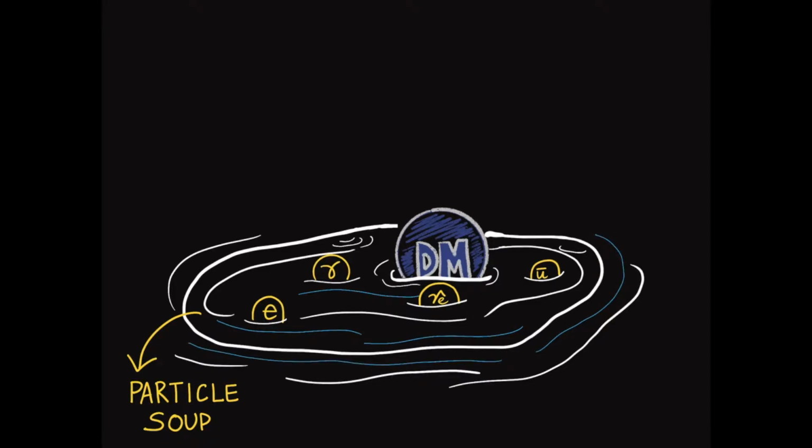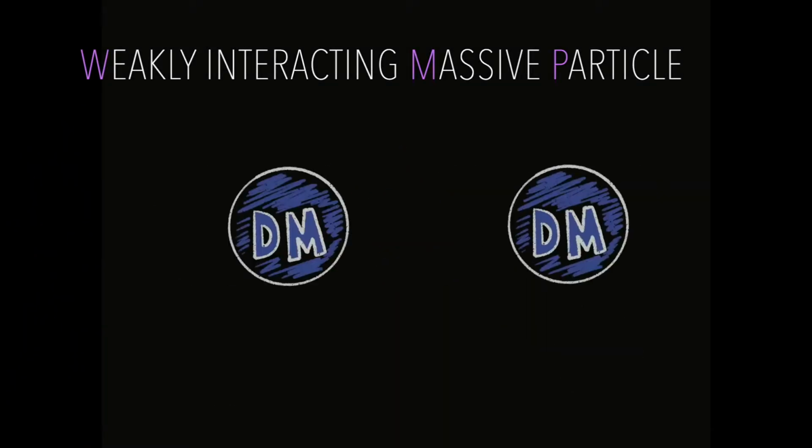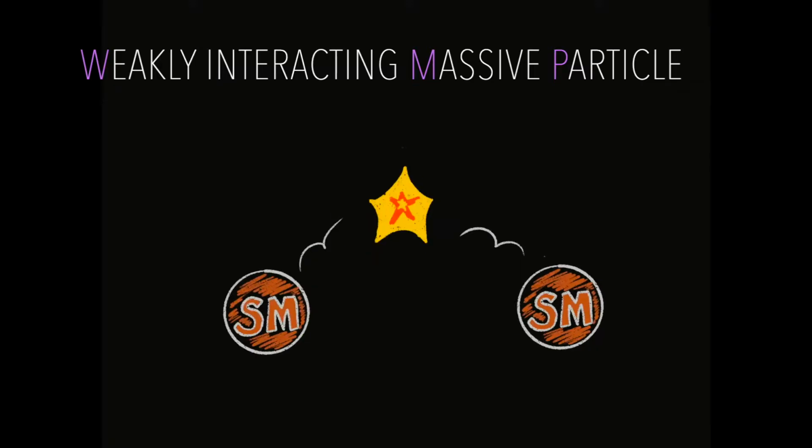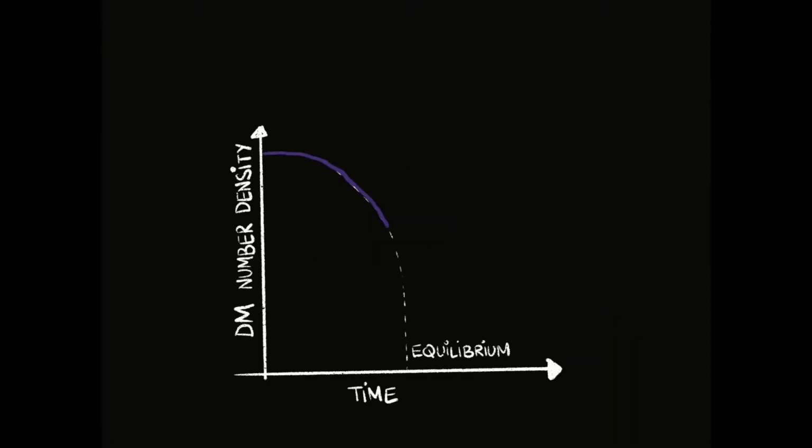This is the premise of the so-called weakly interacting massive particle paradigm, or the WIMP paradigm. In the WIMP paradigm, the abundance of dark matter is set by its annihilation into standard model particles, such that starting from an equilibrium dark matter distribution, the dark matter number density decreases with time. Since the rate of these reactions competes with the expansion of the universe, at some point they become inefficient and the dark matter density freezes out.